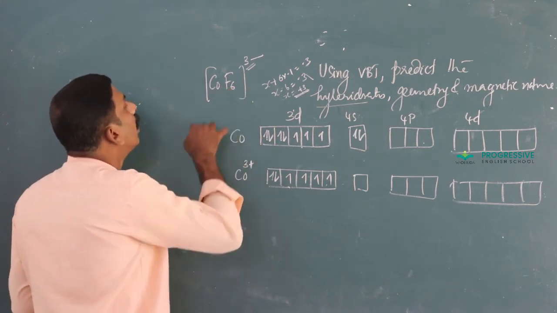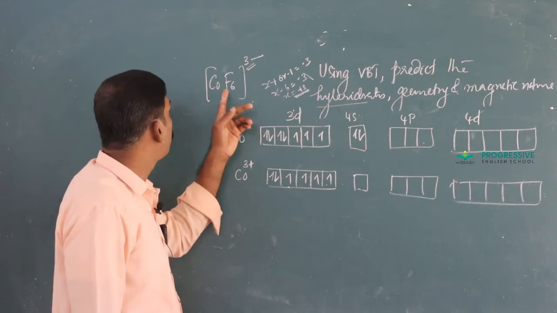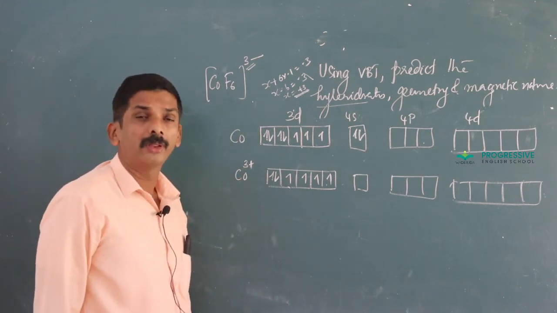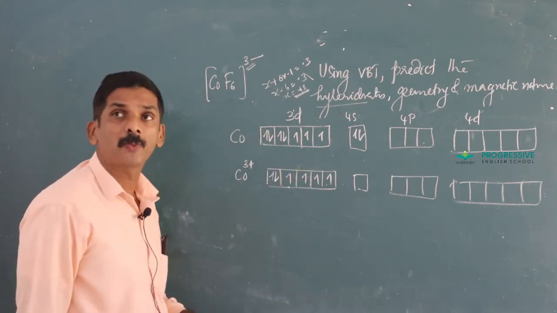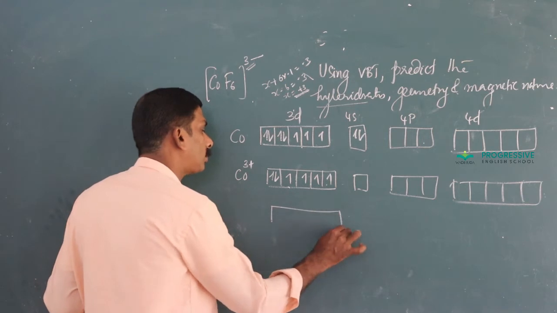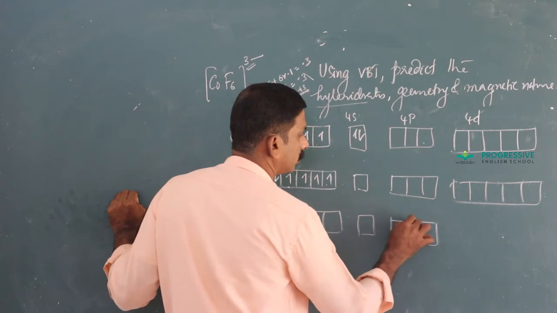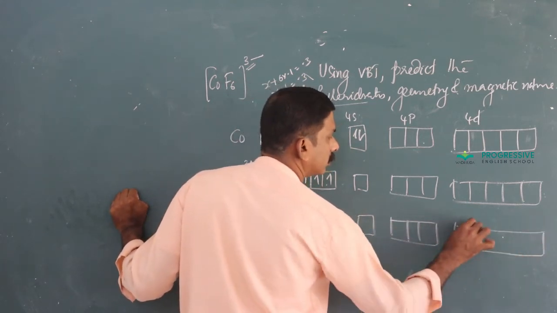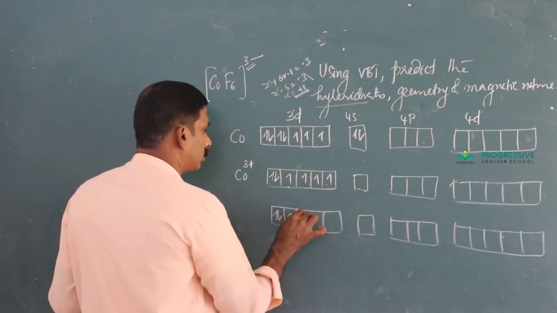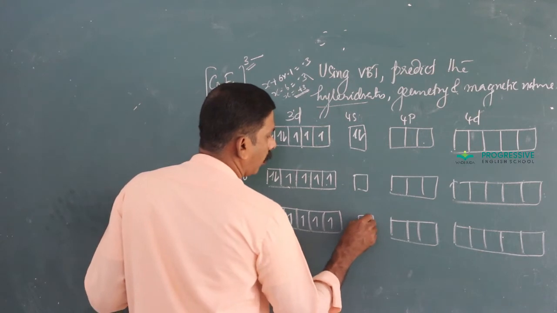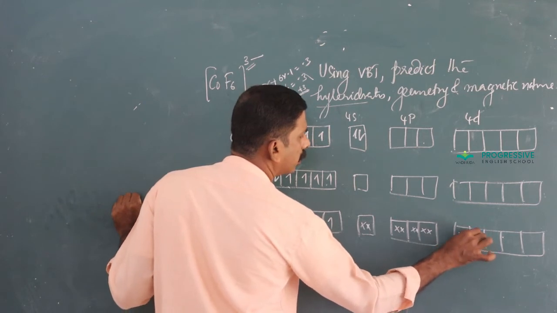Next, find out or calculate the number of ligands and analyze the nature of ligand. Here it is a weak field ligand. The unpaired electrons remain as such. Anyway, there are 6 ligands. They donate 6 pairs of electrons. That is 1, 2, 3, 4, 5, 6.